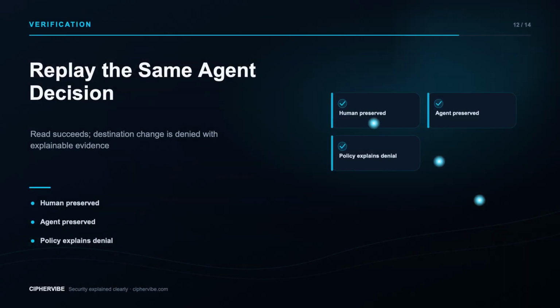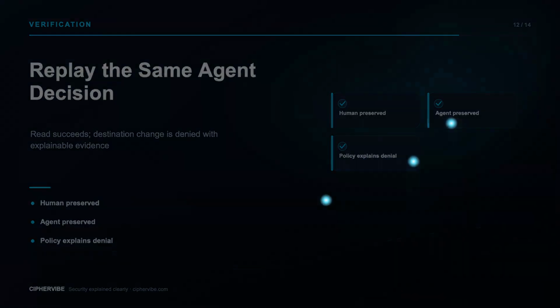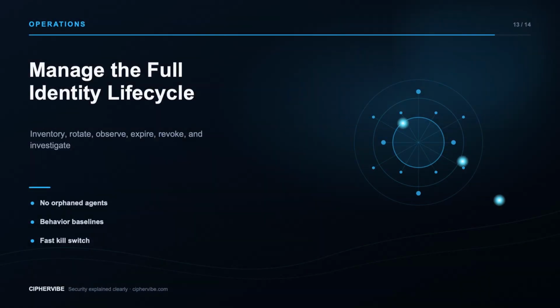Now replay the same mistaken plan. The invoice read succeeds. The destination change fails because the delegated action is read, not write. The audit event preserves the human principal, agent identity, tool, resource, task ID, policy version, decision, and approval reference. Sensitive values are redacted. We can explain both the legitimate work and the blocked action. Agent identities should appear in the same inventory discipline as other workloads, with owners, creation time, scopes, credentials, tools, and last use. Alert on new resources, unusual action rates, delegation failures, and privilege changes. Rotate credentials and remove idle identities. Practice revoking one agent without breaking every automation.